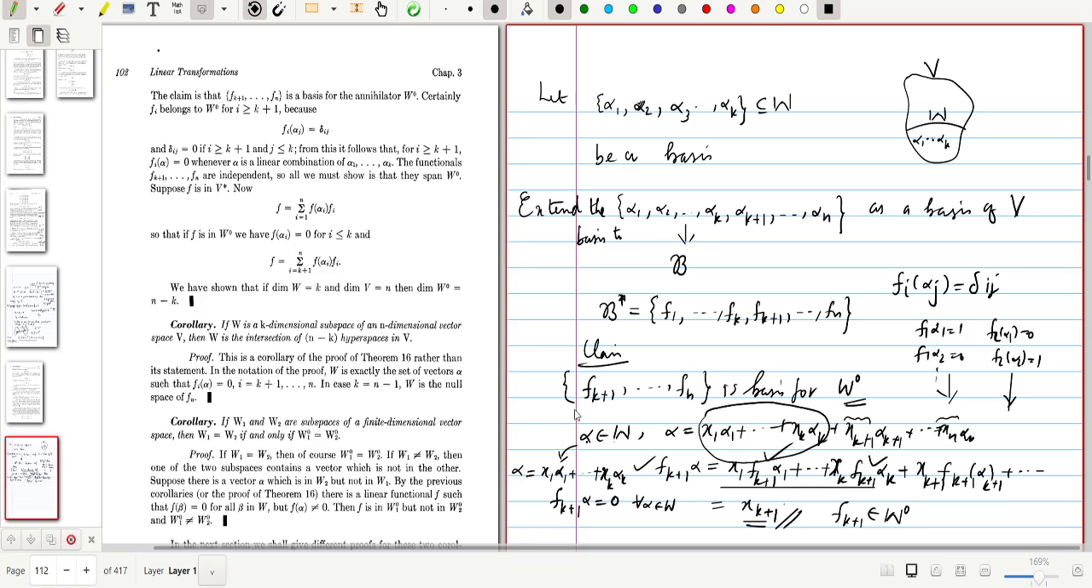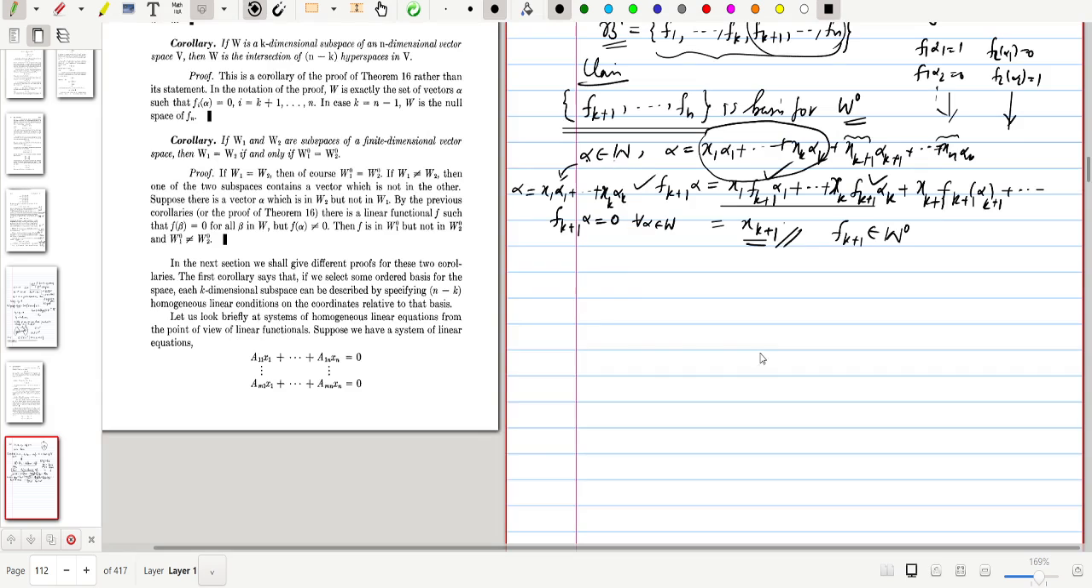In order to prove this is a basis, we will prove that this set spans W naught, and that these are linearly independent. The linear independence is obvious, because B star is a dual basis, so it is a linearly independent set, and this part is also a linearly independent set. So it remains to show that this set spans W naught. We choose an arbitrary element from W naught, and we will prove that it can be expressed as a linear combination of these elements.